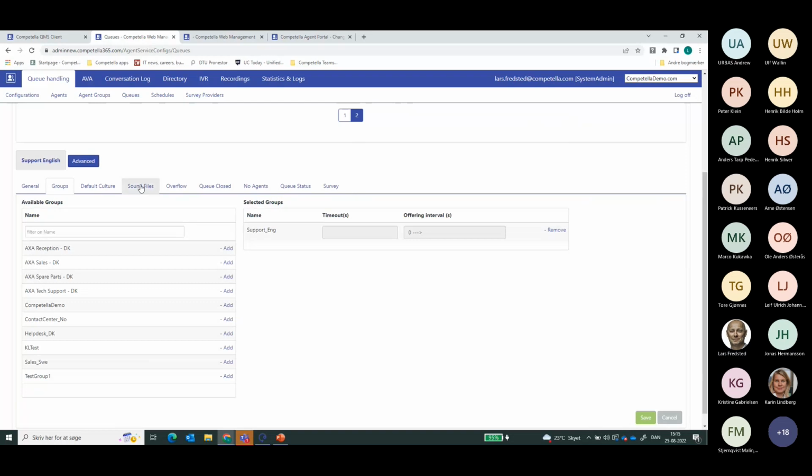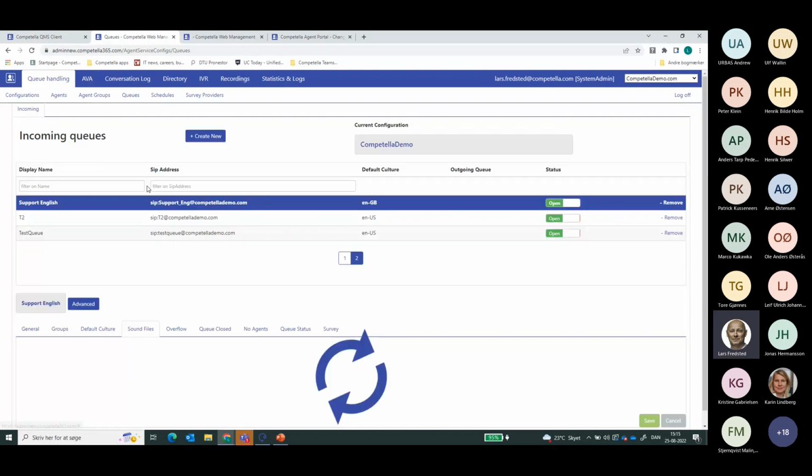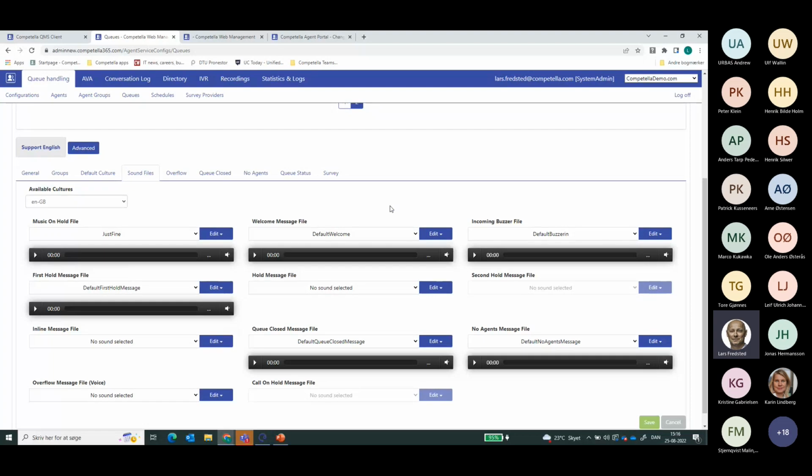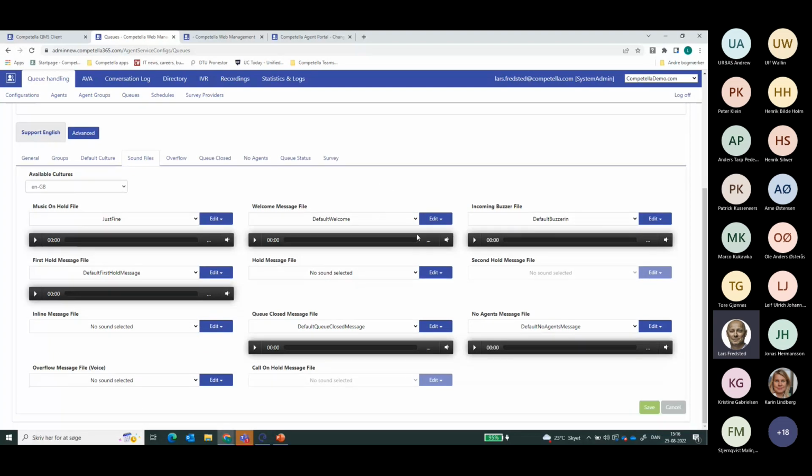Another thing for the queue administration side is the announcements. Announcements are, for instance, on the included queues for the agent structure: welcome messages, hold messages, the ability to also use positioning queue information, and, of course, after hours messages as well.